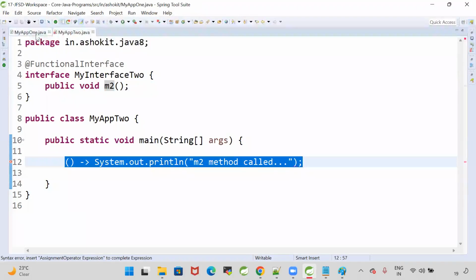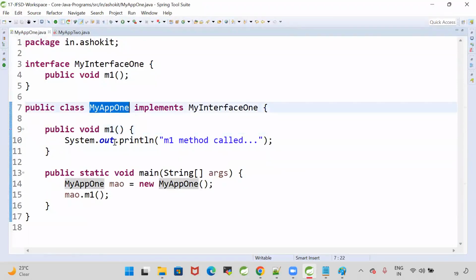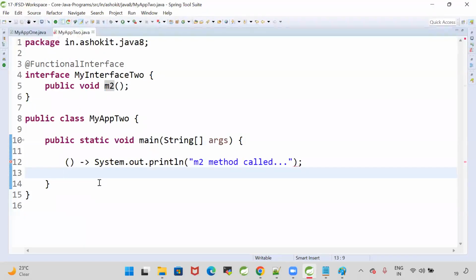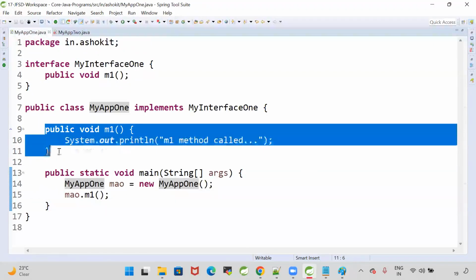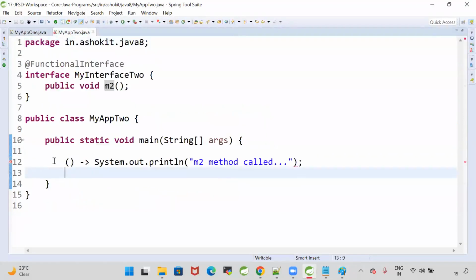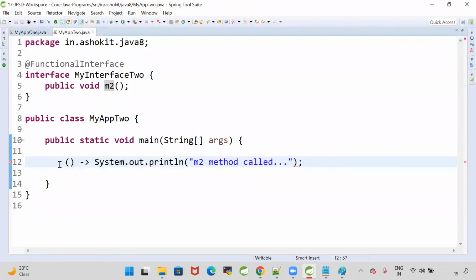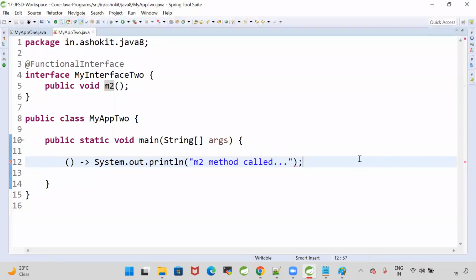Earlier, a method had a name, a return type and a modifier. I created the object for the class and called that method. But now how will you call it? You are writing a lambda to print a message. Earlier also I was printing a message, but using a method. Now I want to print the message using a lambda, not a method. But how to call this lambda? Lambda means anonymous function. There is no name, no modifier, no return type.